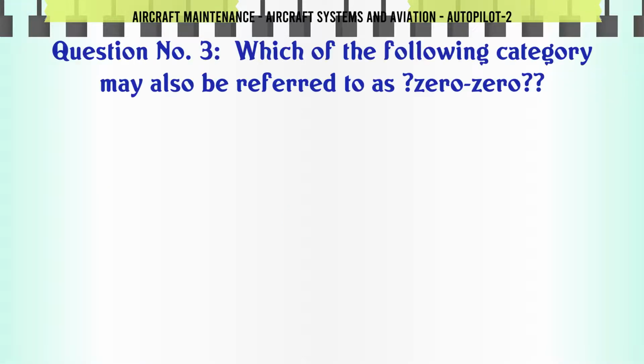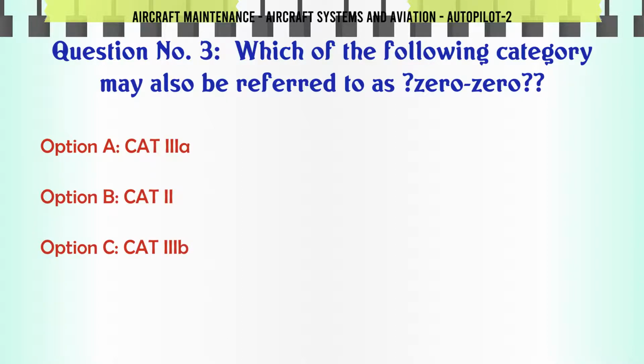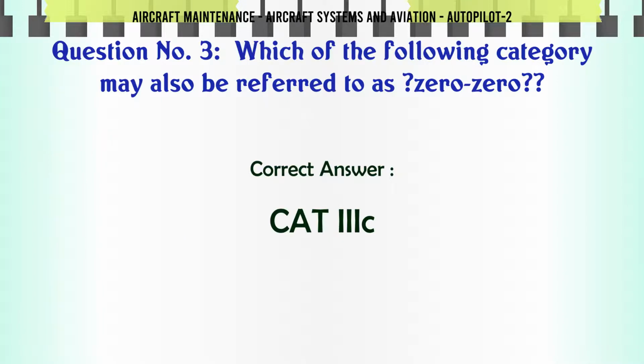Which of the following category may also be referred to as 00? A. Cat IIIa. B. Cat 2. C. Cat IIIa. D. Cat IIIa. The correct answer is Cat IIIa.